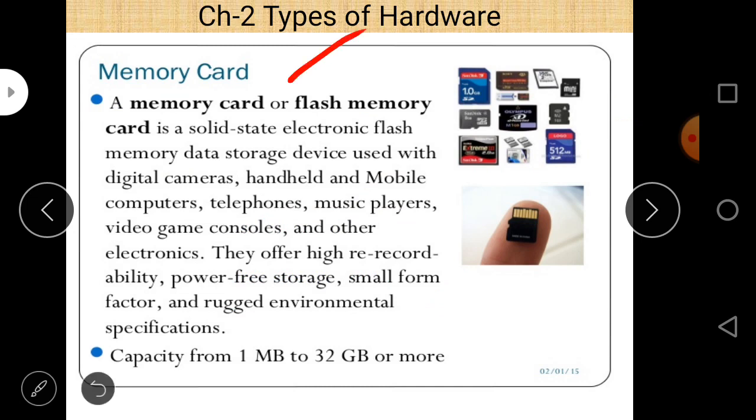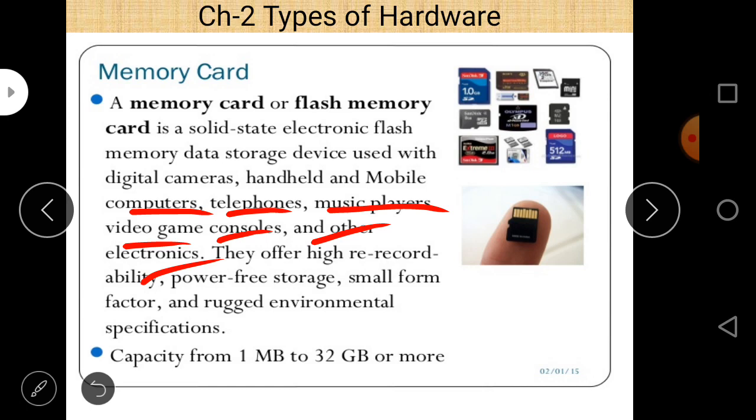A memory card or flash memory card is a solid state electronic flash memory storage device used with digital cameras, handheld and mobile computers, telephones, music players, video game consoles, and other electronics. So they are used for different purposes.